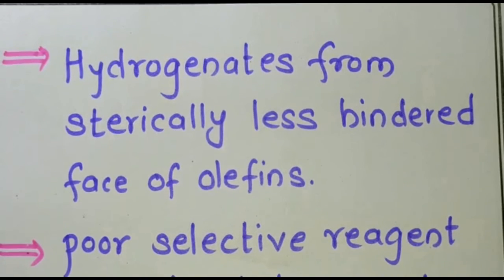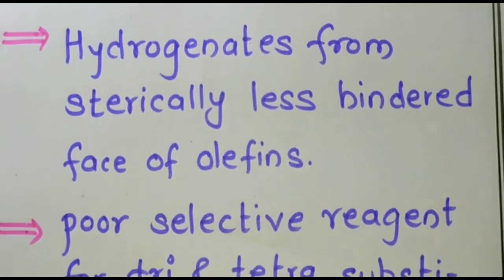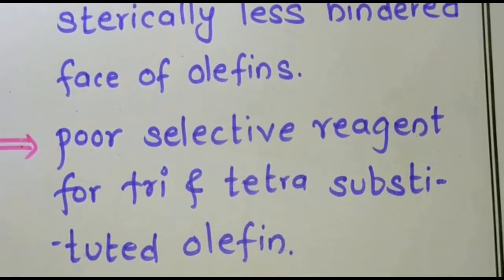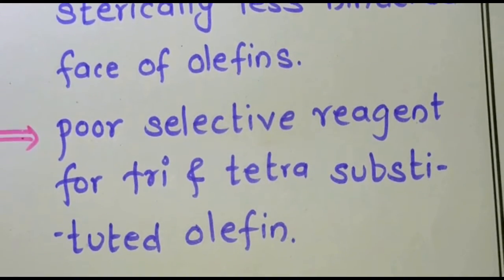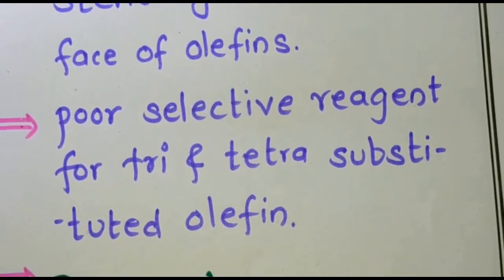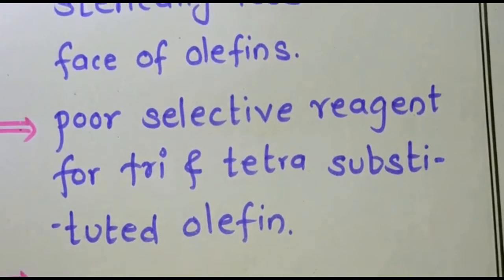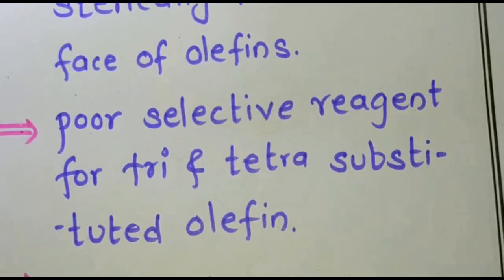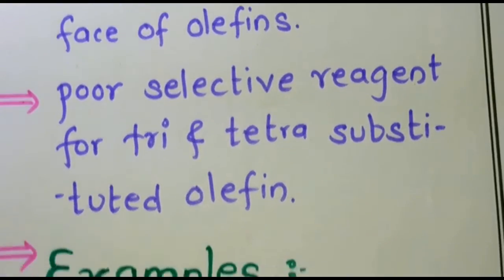As in the mechanism, you see that there will be two groups present. So remember that it will reduce from the sterically less hindered face of the olefin. Now remember that this is a poorly selective reagent for tri- and tetra-substituted olefins, because there will be steric hindrance present when the mechanism is carried out. Now we will move towards some basic examples of the Wilkinson catalyst.